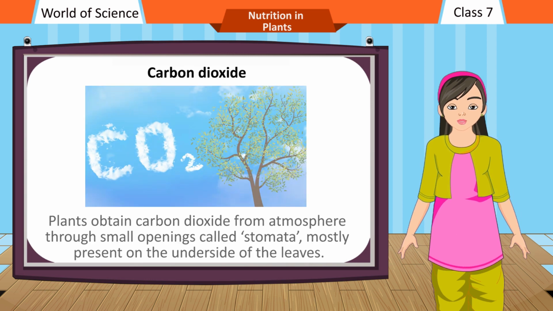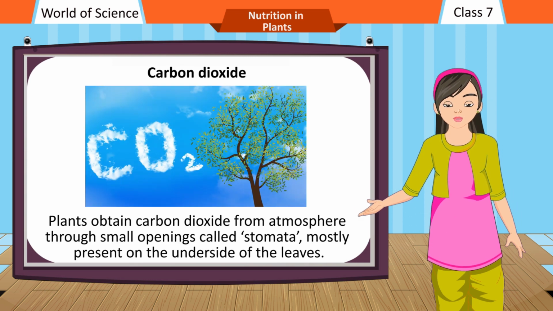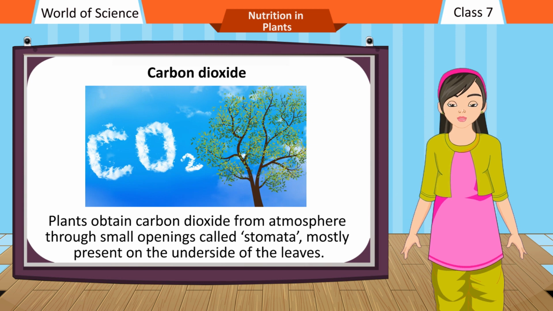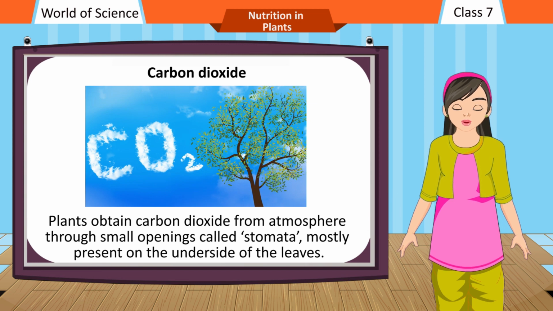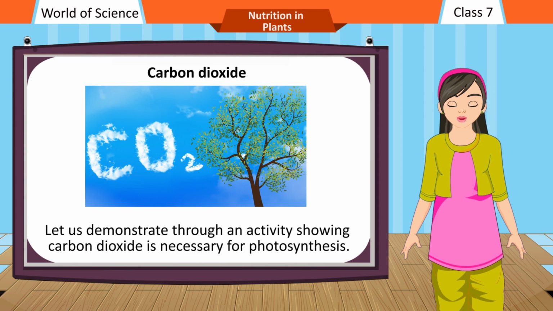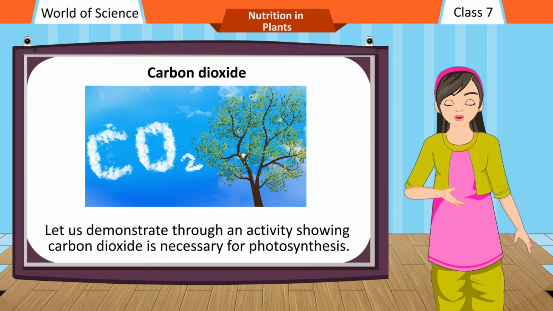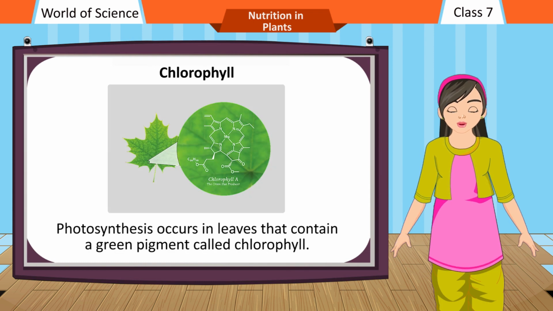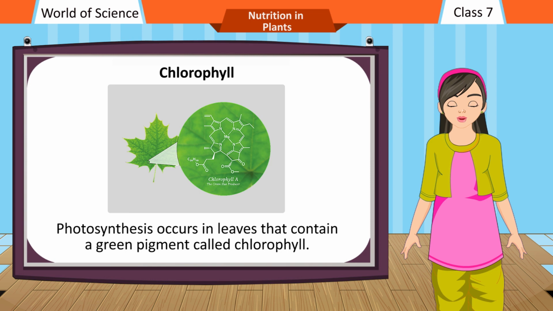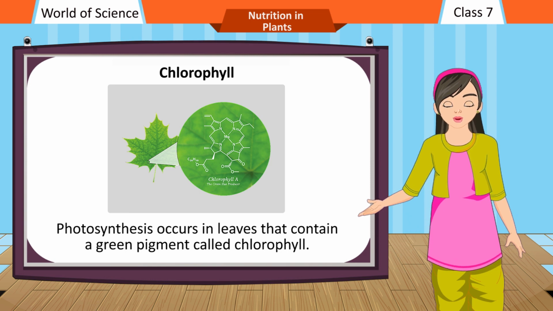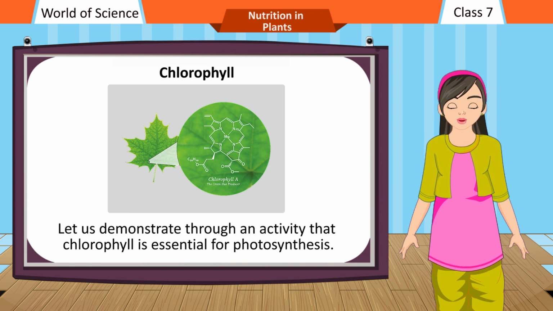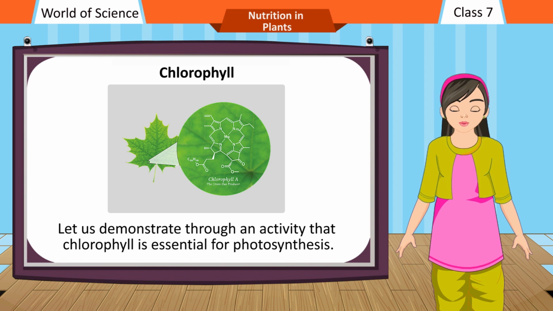Carbon dioxide. Plants obtain carbon dioxide from the atmosphere through small openings called stomata, mostly present on the underside of the leaves. Let us demonstrate through an activity showing carbon dioxide is necessary for photosynthesis. Chlorophyll. Photosynthesis occurs in leaves that contain green pigment called chlorophyll. Let us demonstrate through an activity that chlorophyll is essential for photosynthesis.